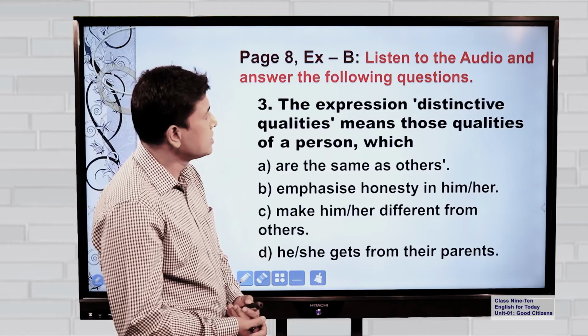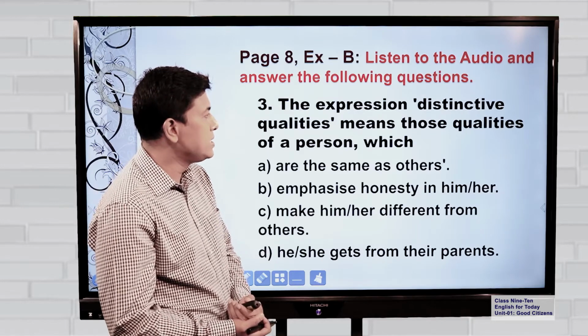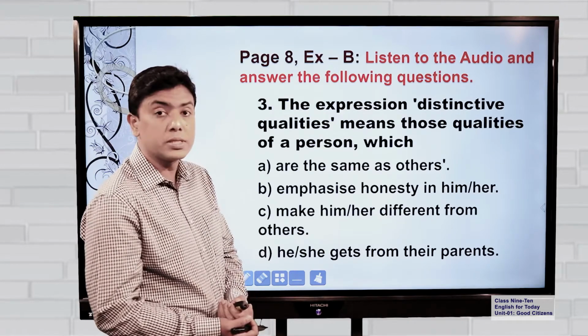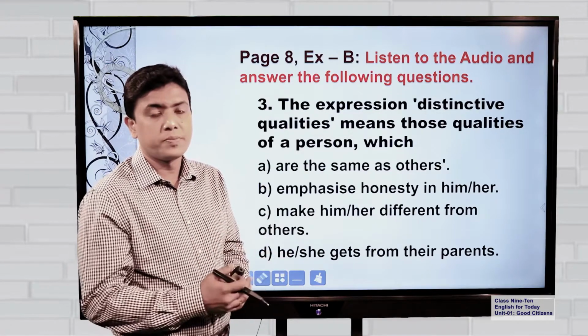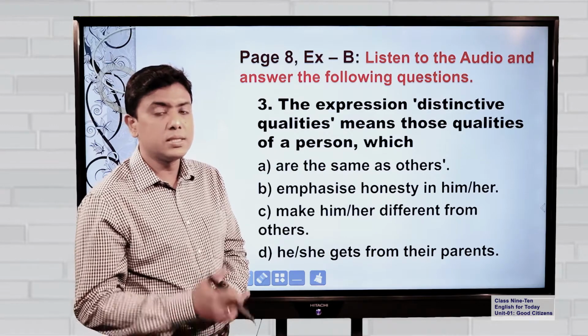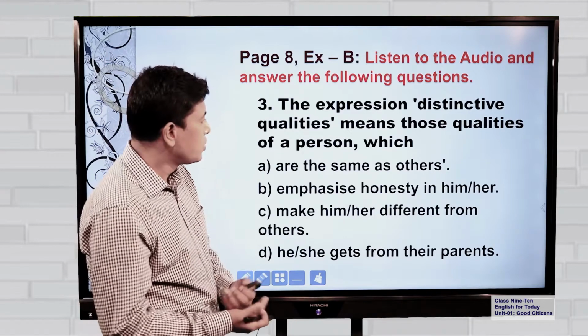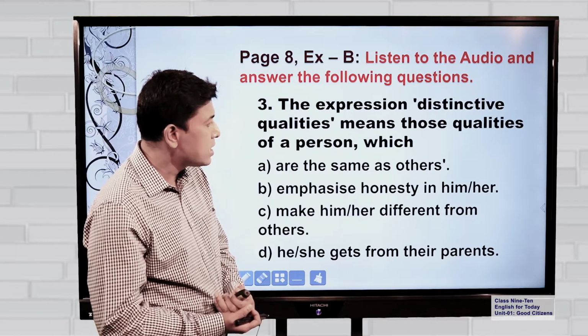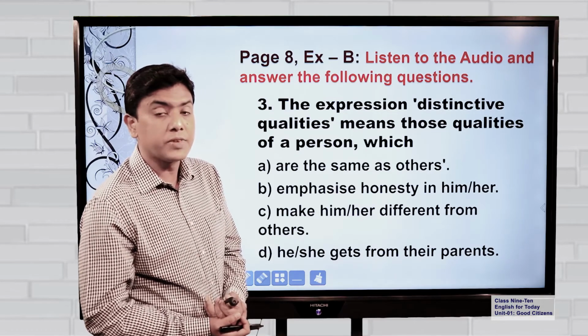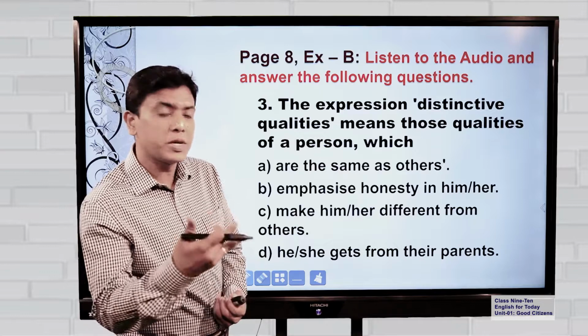The expression distinctive qualities means those qualities of a person which distinctive means very special, which is different from others. Distinctive, very special. So, what is going to be the answer? The first one, number A, are the same as others. Distinctive cannot be same as others. It is special.